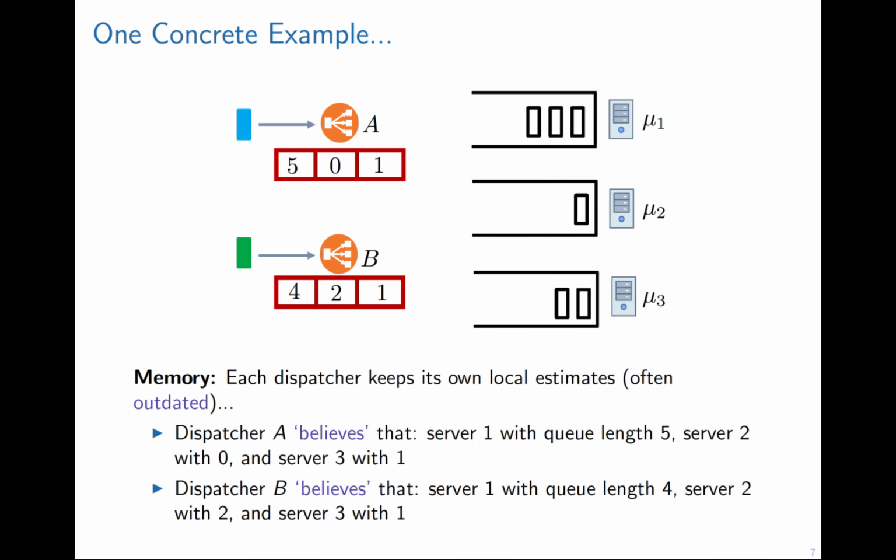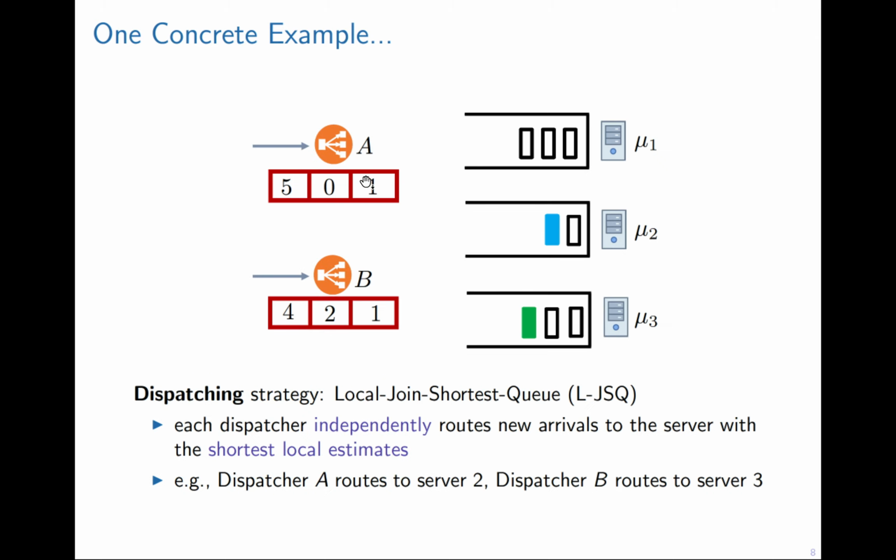As you can see, the LED framework can include a lot of policies. Let's look at one concrete example. First part, memory. Each dispatcher has its own local memory, which stores its own local estimates. We consider one particular dispatching strategy called local join-the-shortest-queue. Each dispatcher will independently route new arrivals to the server with the shortest local estimate. For example, in this case, dispatcher A will route the new arrival to server 2. And on the other hand, dispatcher B will route the new arrival to server 3.